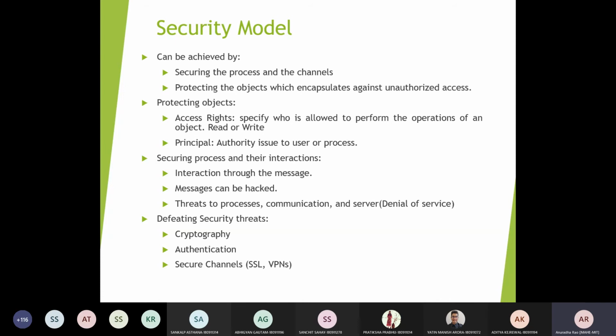So protecting the objects, either you are going to have access rights specified and then who is able to access what, or what is the data which is accessible to the users, which information is possible to read or write. So these all things will be coming under the access right and the authentication. So principal is the authority which can be given to the user or a process to access the object which it intends to.